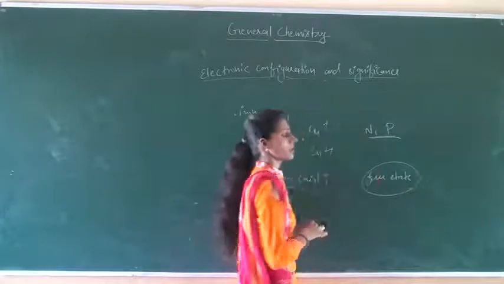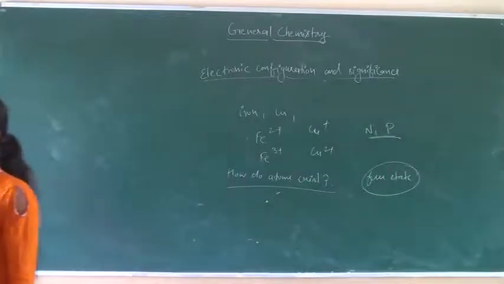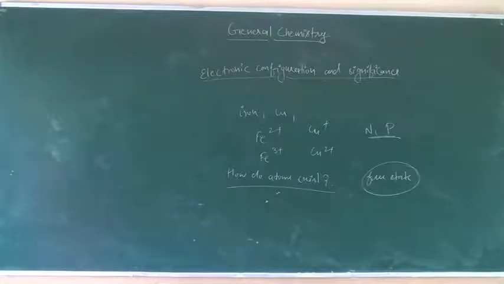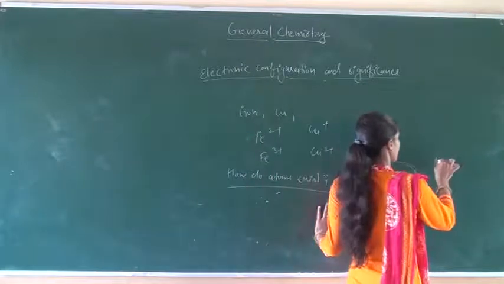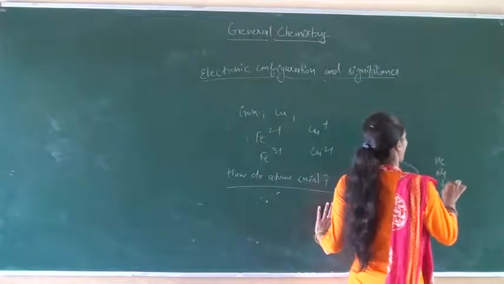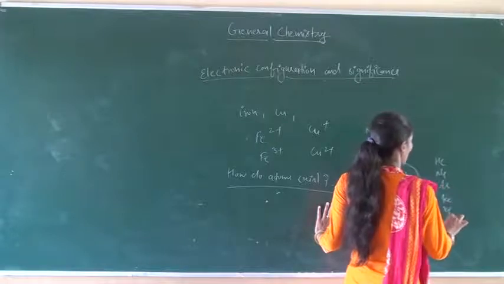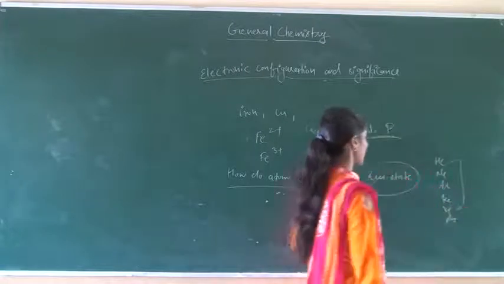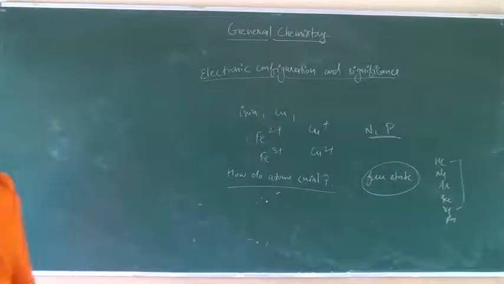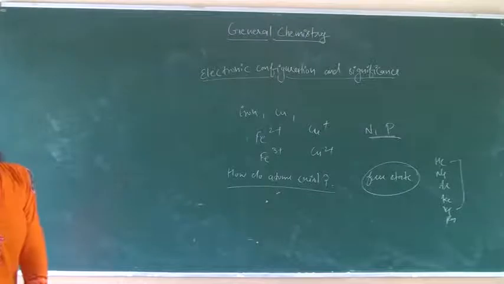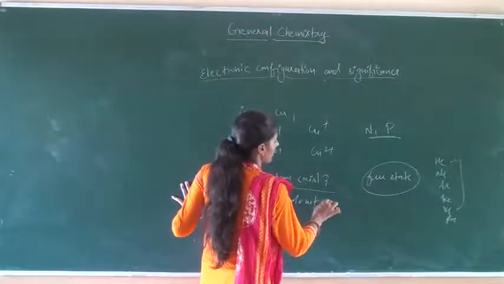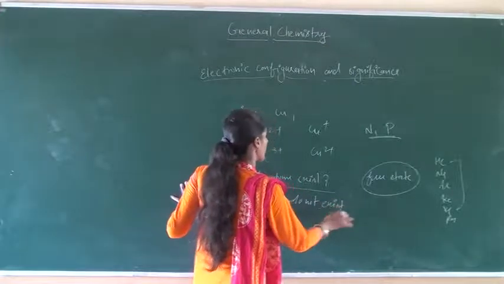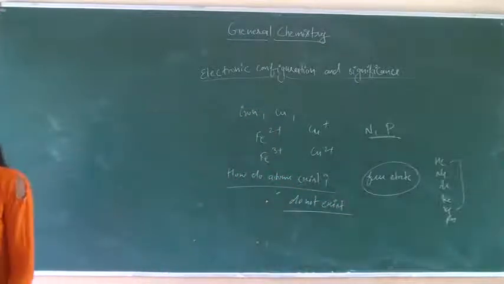Atoms of a few elements called noble gases, which we have already discussed, that is helium, neon, argon, krypton, xenon, radon, are unreactive and exist in a free state. Other than these elements, atoms of most of the elements are chemically very reactive and do not exist in free state. Other than noble gases, all other elements do not exist in free state.